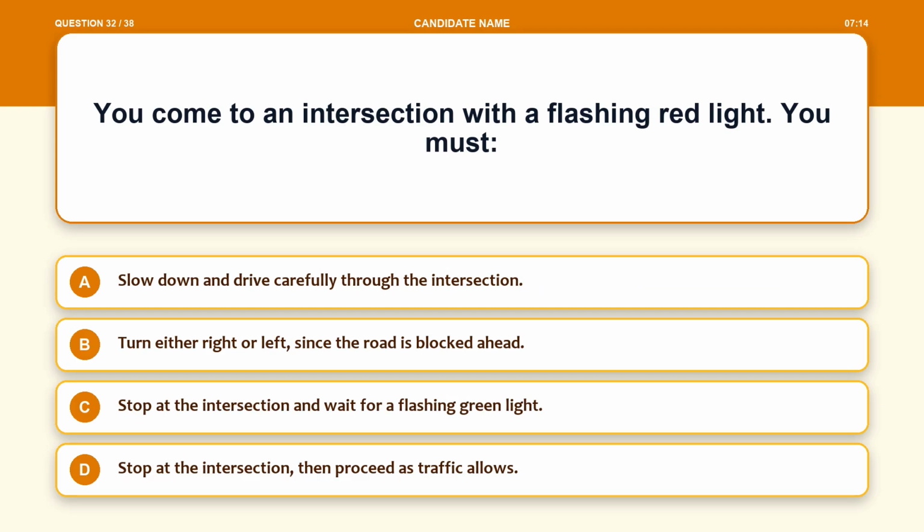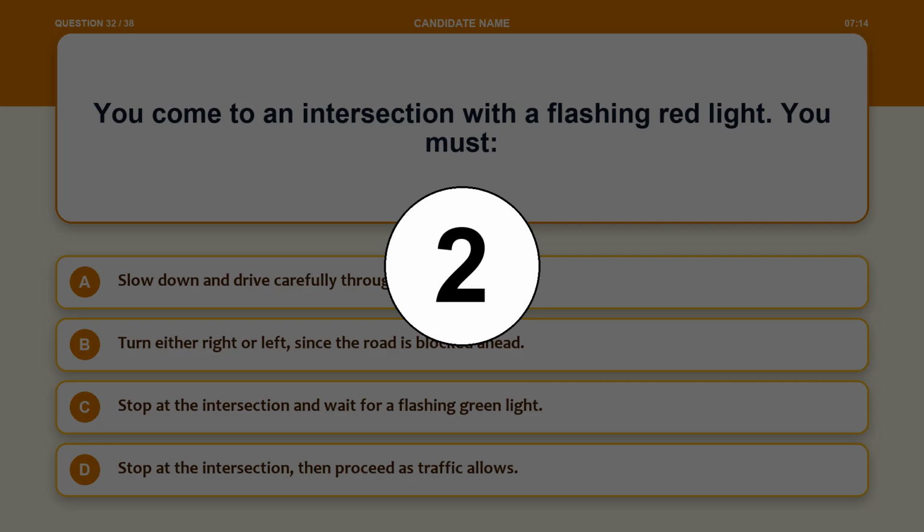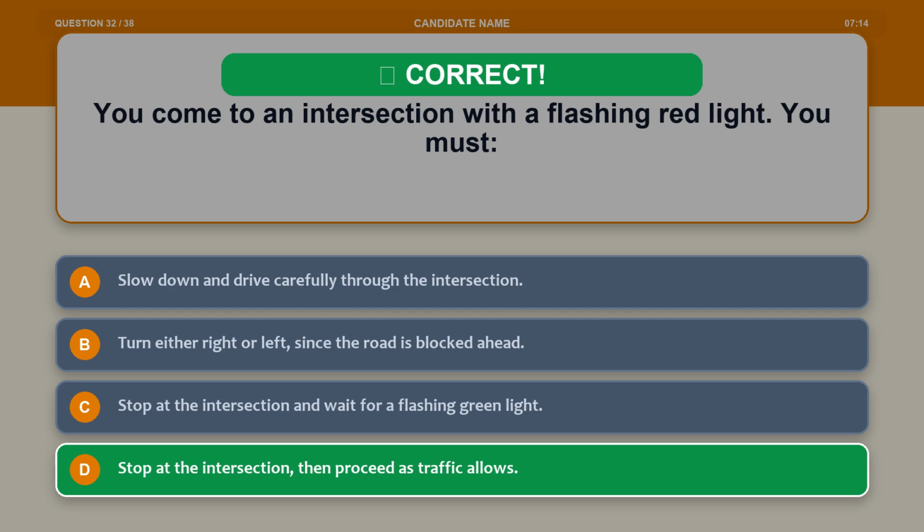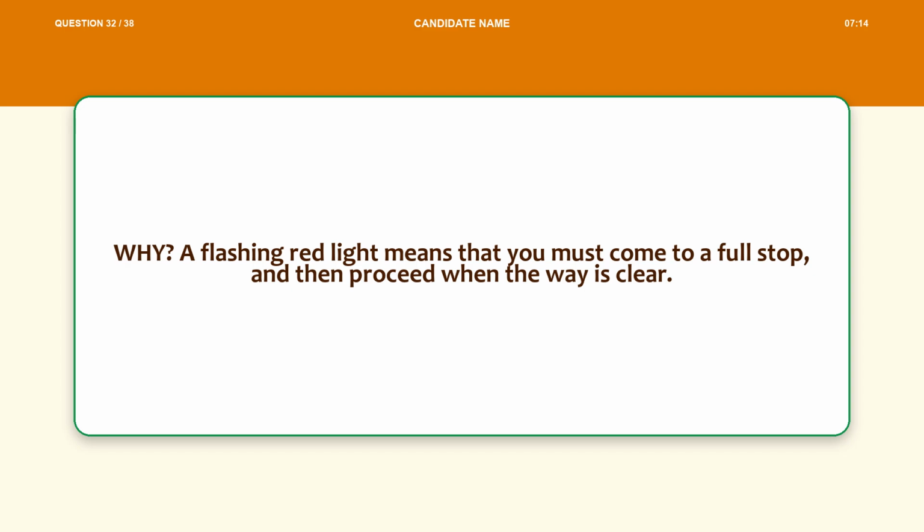Question 32. You come to an intersection with a flashing red light. You must Option A, slow down and drive carefully through the intersection. Option B, turn either right or left, since the road is blocked ahead. Option C, stop at the intersection and wait for a flashing green light. Option D, stop at the intersection, then proceed as traffic allows. The correct answer is option D, stop at the intersection, then proceed as traffic allows. Explanation. A flashing red light means that you must come to a full stop and then proceed when the way is clear.